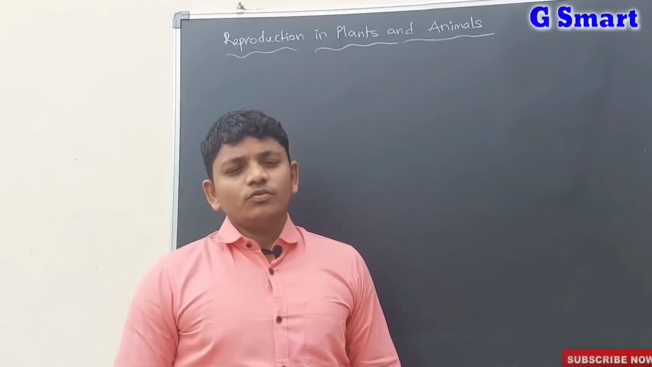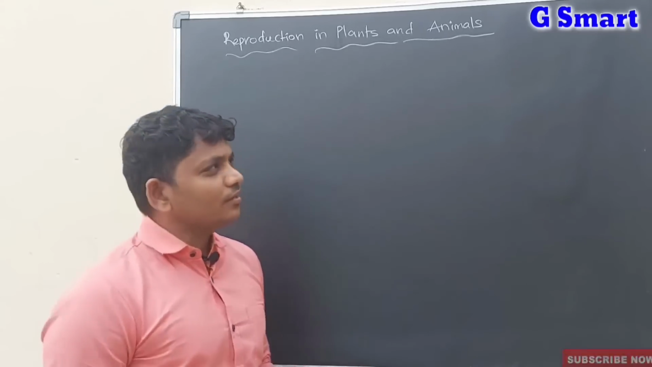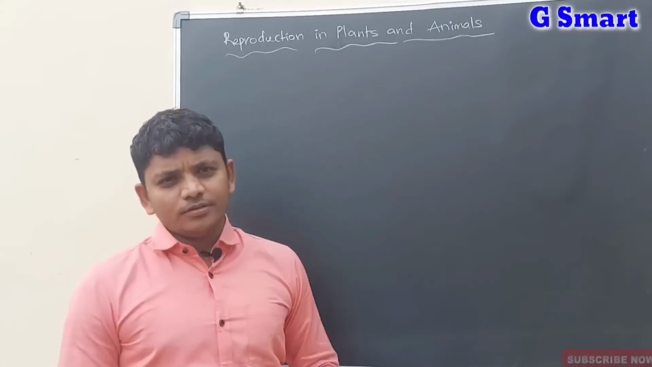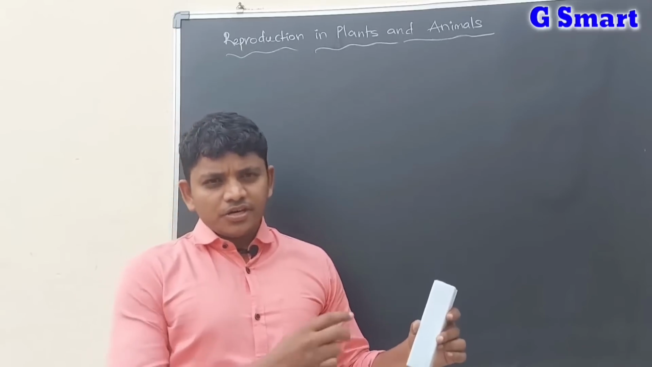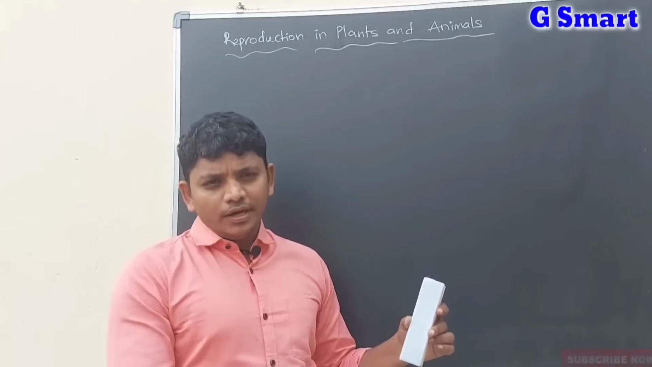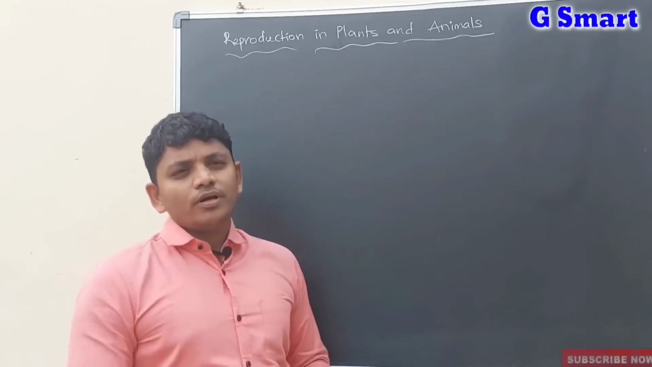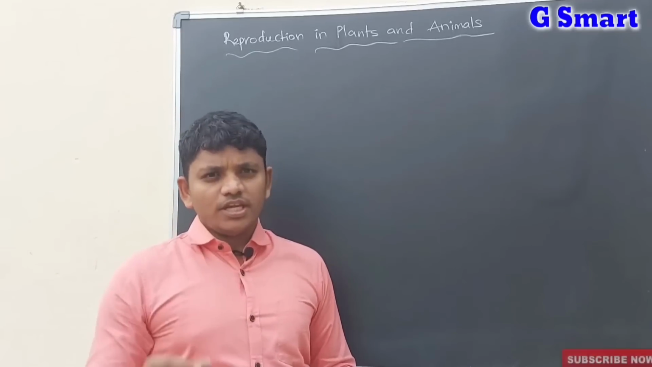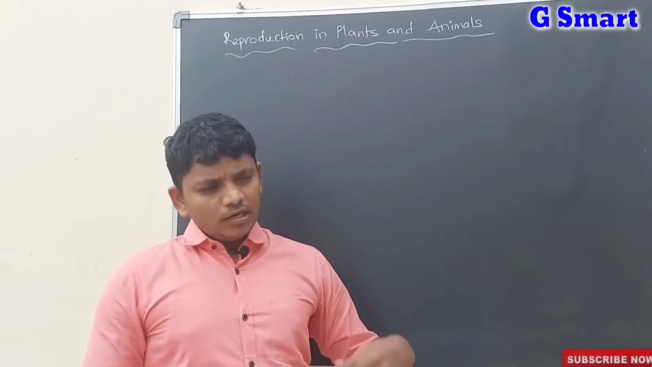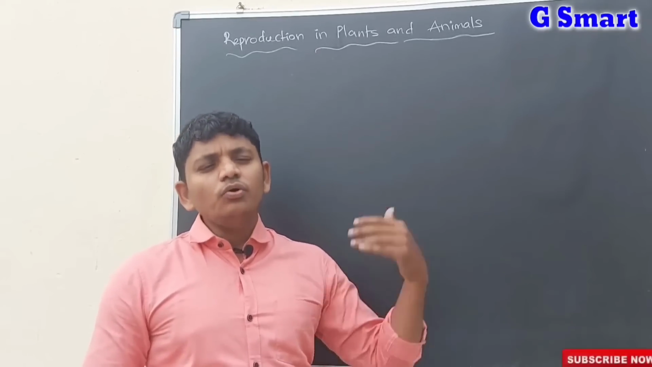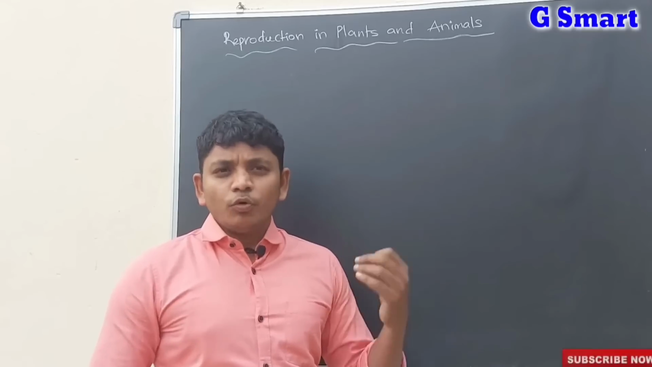Good morning, children. Today we will discuss reproduction in plants and animals. As you know, the name indicates it: reproduction means producing again, which means the organism is ready to give another offspring, next generation, or daughter. So this is called reproduction. Reproduction is a biological process in which organisms create new generations, new offspring, new individuals, or progeny.